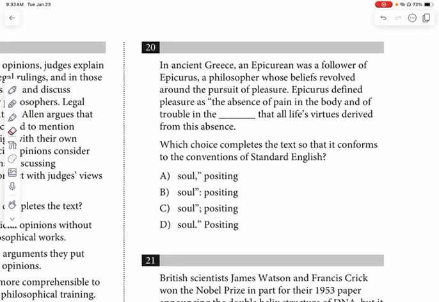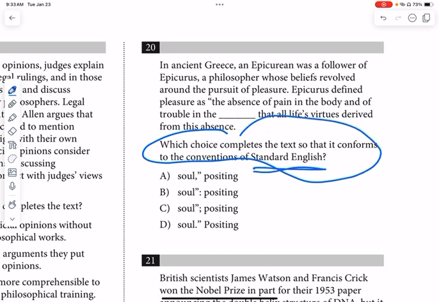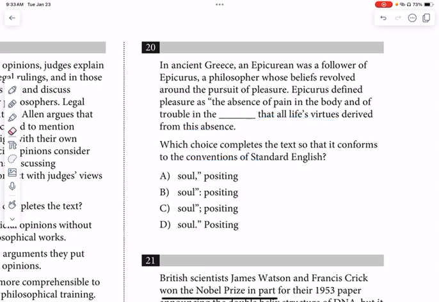Here in number 20, we are skipping down to the question to see that we have now reached the grammar, the standard English section of the test. So we are glancing at the actual answers to see what kind of grammar they are testing. Given that the only differences in these answers are comma, colon, semicolon, or period, we know that we are in a standard punctuation problem.